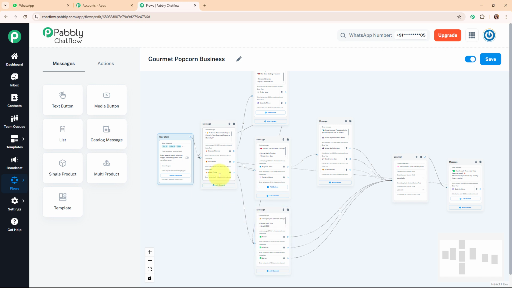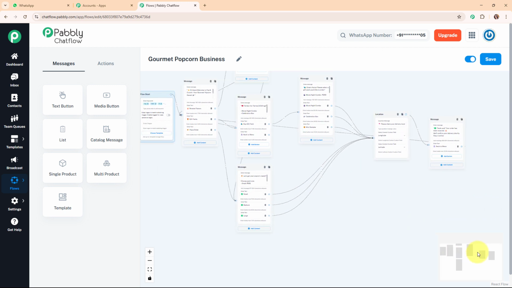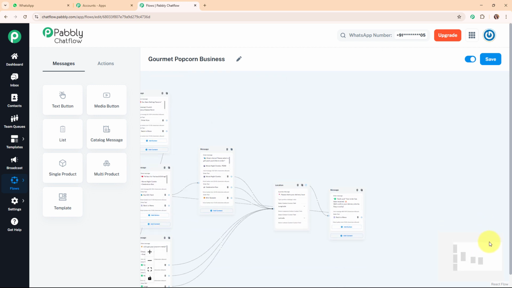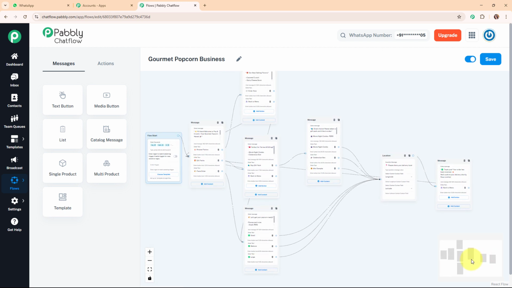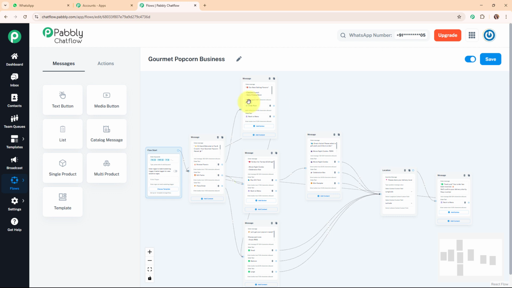And here for the place order, I have asked the customer to select the pack size, and after that I've also added a message box to ask about the location of the customer. And after the customer sends his or her location, then automatically they are going to receive a thank you message for the order confirmation. Alright, so this was all about the chatbot that we just created.